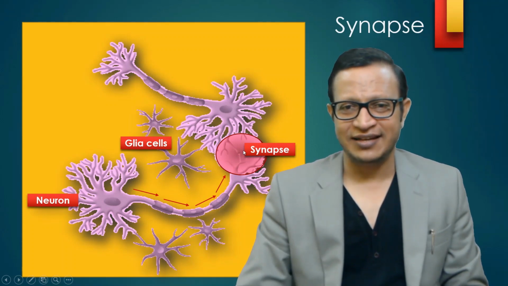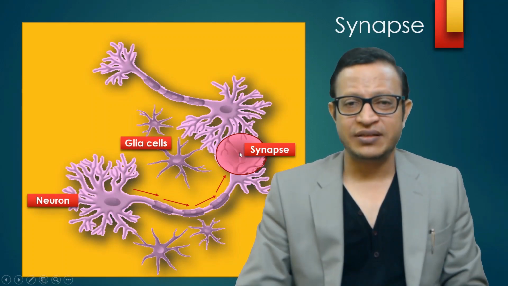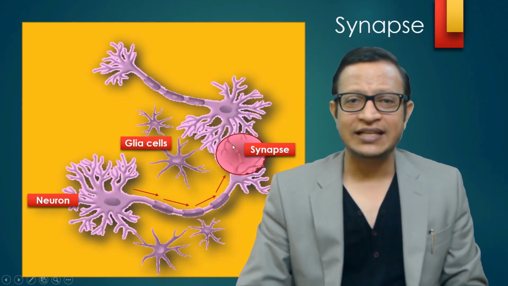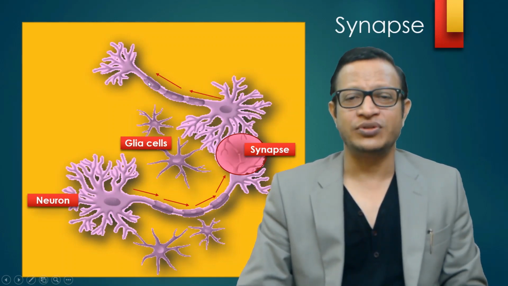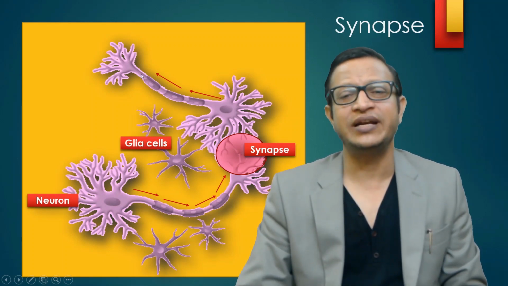Chemicals are released here. They are called neurochemicals. Neurochemicals or neurohormones are released in the synapses. From there, they go to the opposite neuron, another neuron, and then again impulses are produced. Electrical impulses produce chemicals, and again that chemical produces electrical impulses, and it goes on.